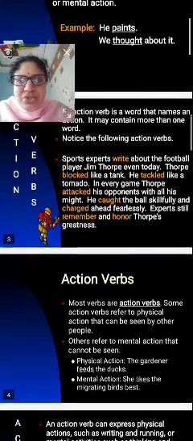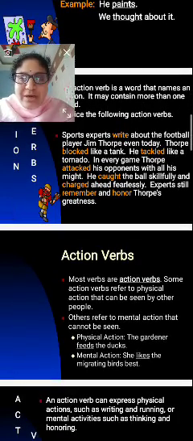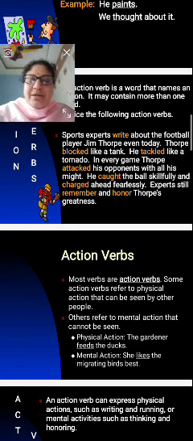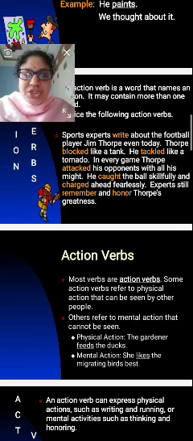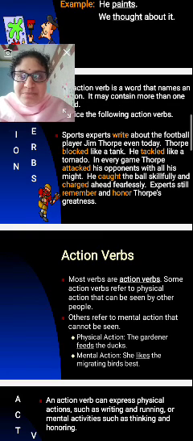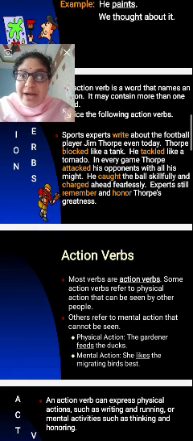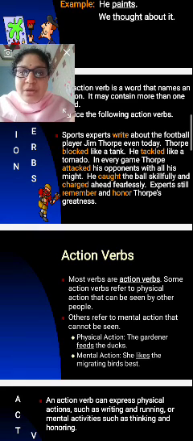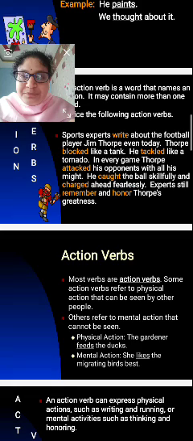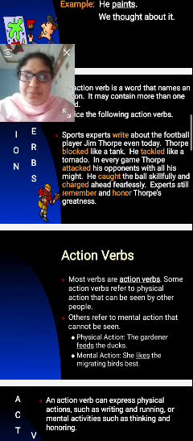So here I have written a small paragraph, and in that we can see the action verbs. I have changed the color here. The color-changed words come under the action verbs. Sports experts write, that is the action, about the football player Jim Torphy even today. Torphy blocked like a tank. He tackled like a tornado.